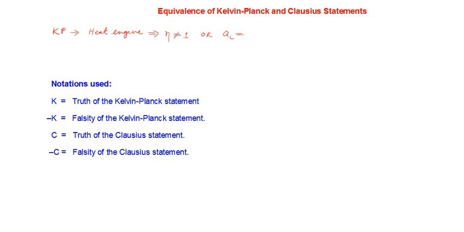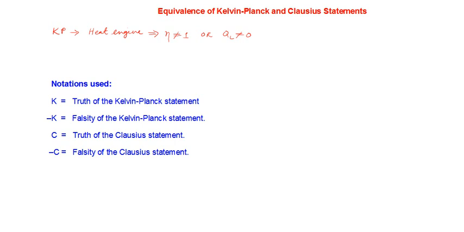That is, there should be at least some heat energy that is rejected to the low temperature reservoir. You cannot have a heat engine working with a single reservoir. That was the essence of the Kelvin-Planck statement.